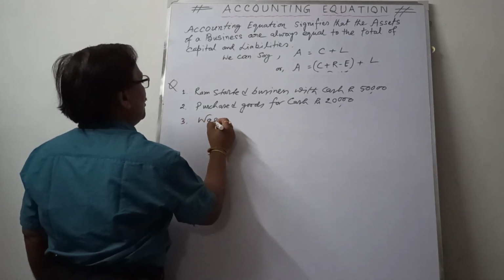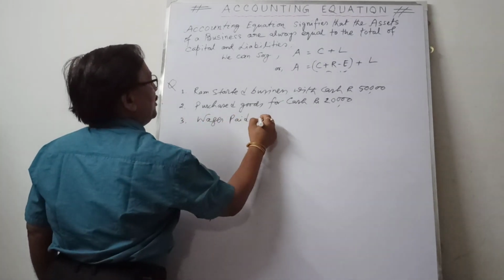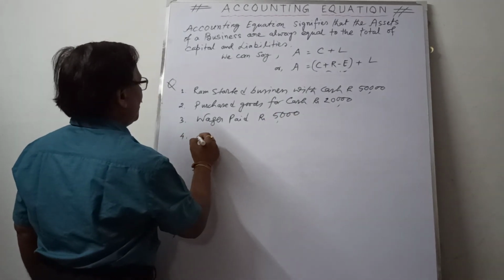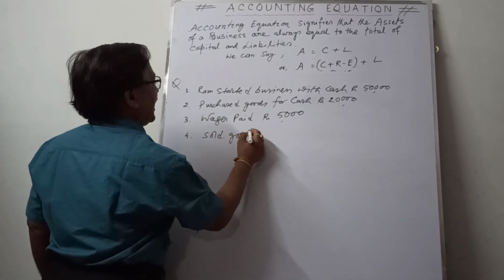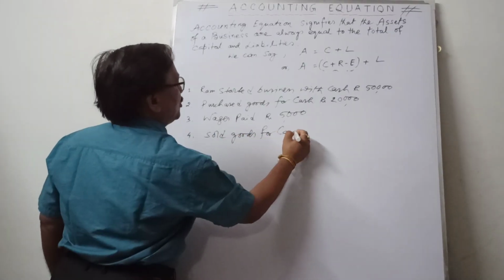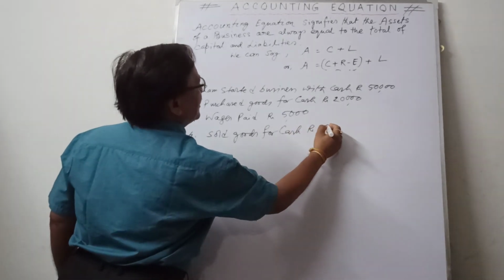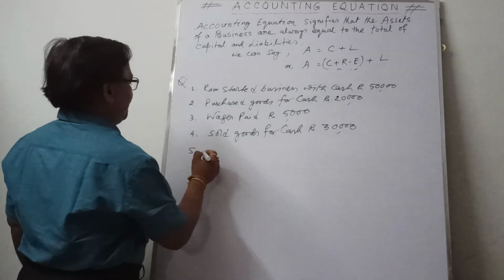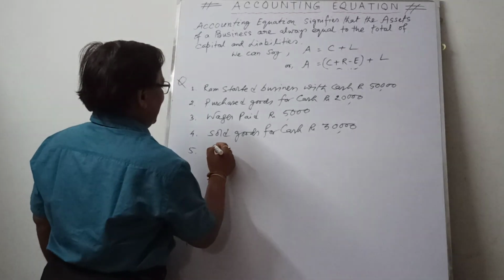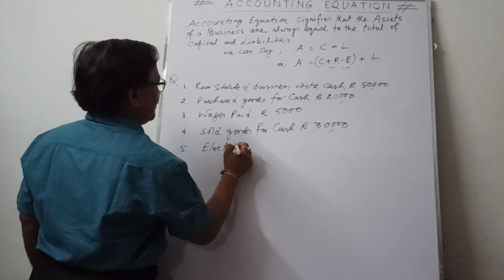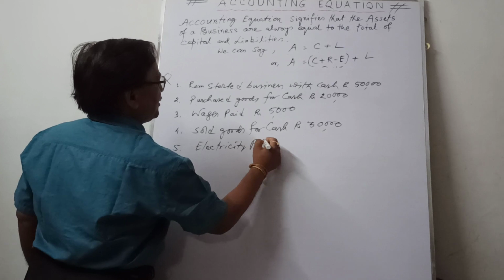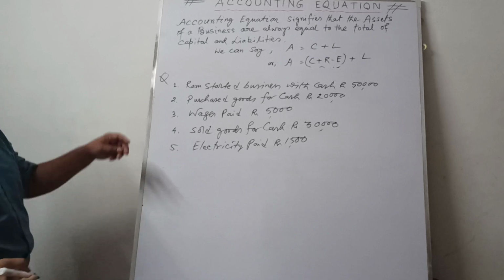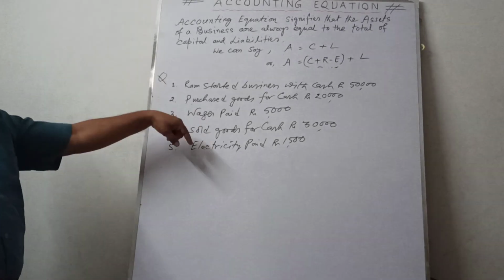Third point: wages paid rupees 5,000. Point number 4: sold goods for cash rupees 30,000. Point number 5: electricity paid rupees 1,500. Now let us take one example of how to develop the accounting equation.